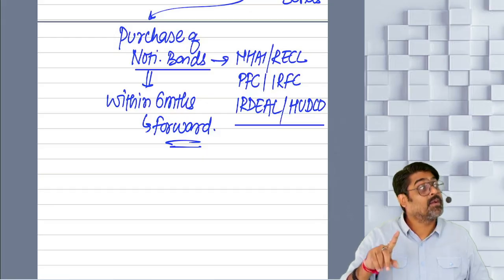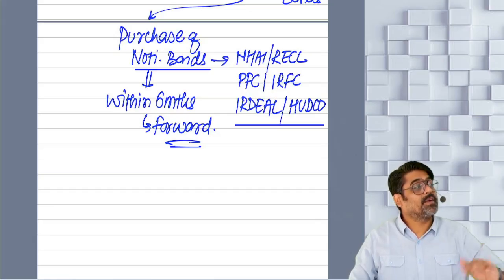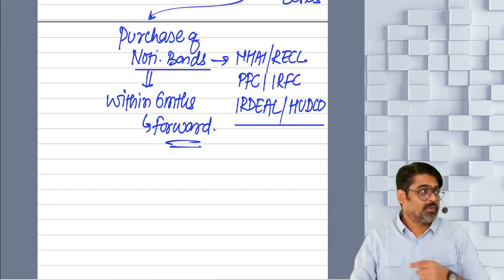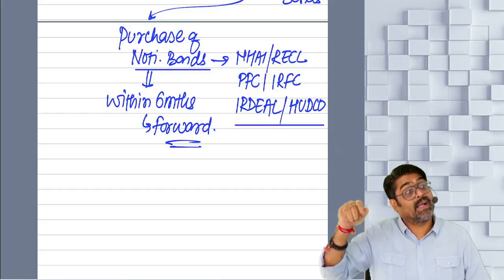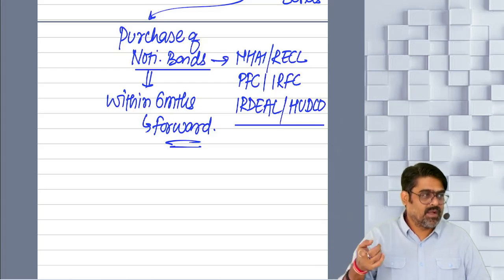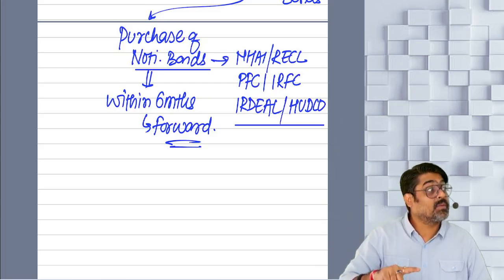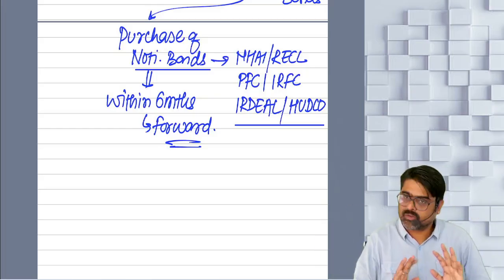Then 6 months from the date of compulsory acquisition, 6 months from the date of receipt of compensation. Sir, my immovable property was converted into stock in trade. So 6 months from the date of conversion, 6 months from the date of sale of that immovable property as stock in trade. Yes or no? Sir, my immovable property was damaged or destroyed. Then 6 months from the date of damage or destruction. No, 6 months from everywhere. In all these sections you are supposed to apply this logic.